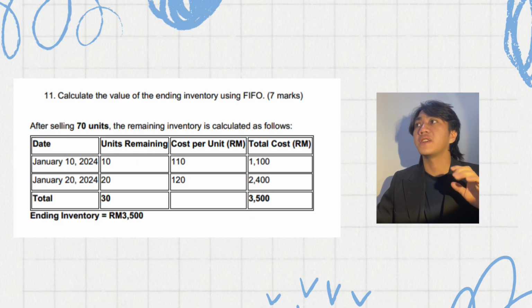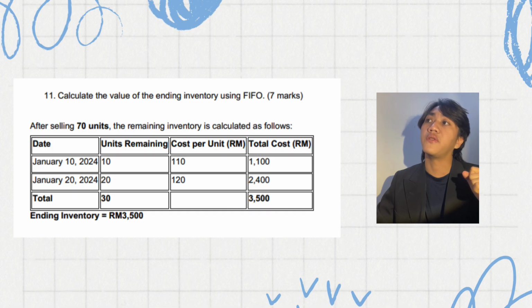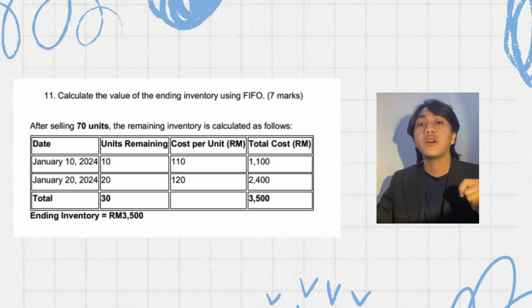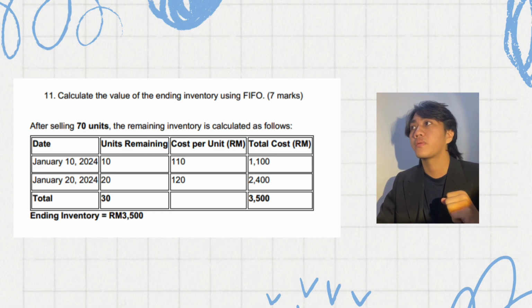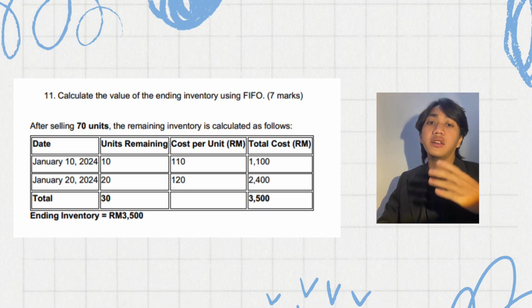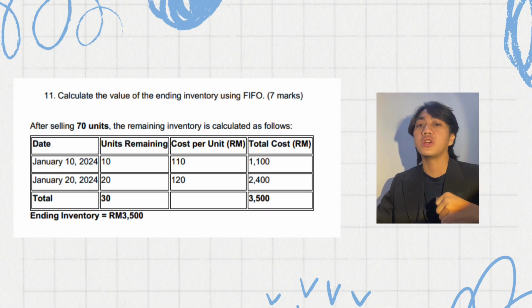Adding these amounts gives us a total ending inventory value of 3,500 ringgit. And here is a table summarizing the remaining inventory calculation.